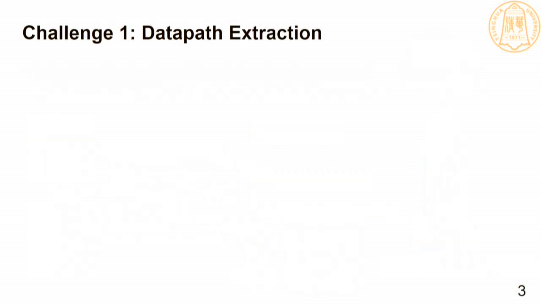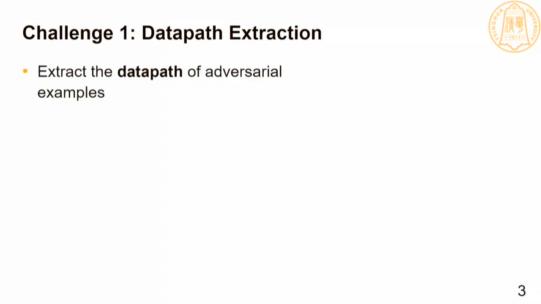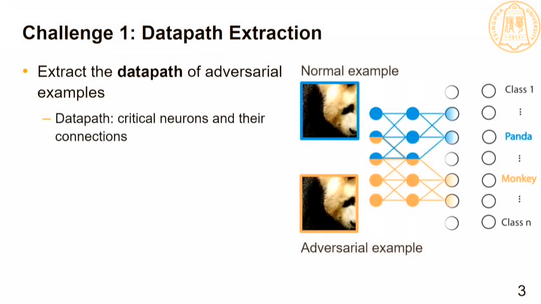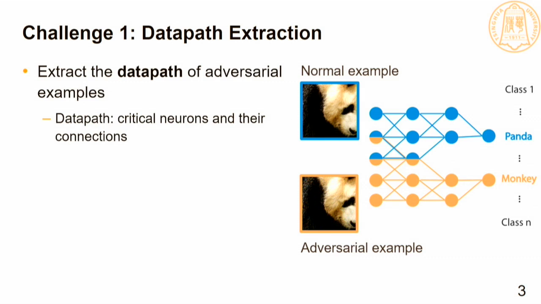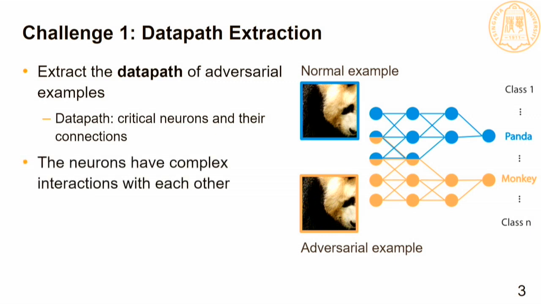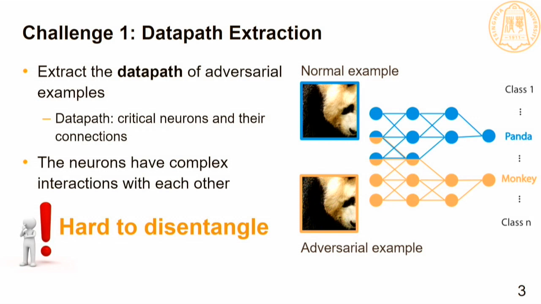There are two technical challenges. The first challenge is how to extract the data path of adversarial examples. A data path is critical neurons and their connections that are responsible for the predictions of an example. Based on it, experts can design more targeted defense approaches for DNNs. However, the neurons in a DNN have complex interactions with each other. Thus, it is technically demanding to disentangle these neurons from the whole network and thus form the data path.